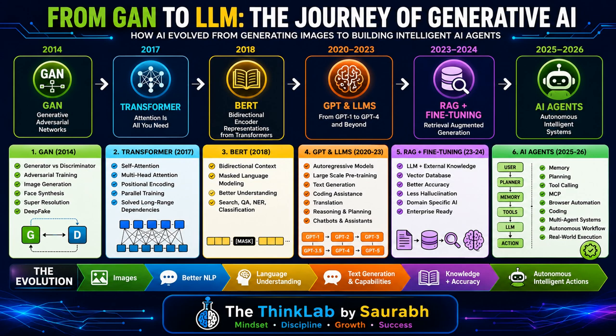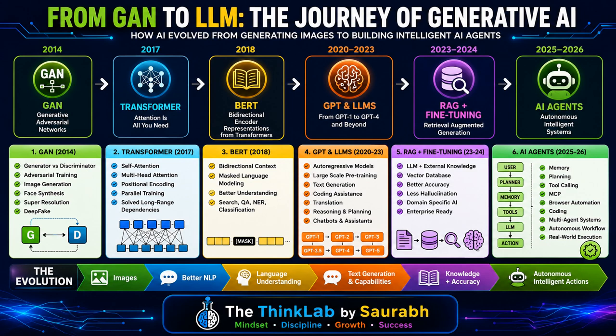Okay, so now we are going to conclude this video. Let's quickly recap the journey. GAN taught AI to generate realistic images. Transformer changed language processing with the self-attention mechanism, right? BERT enabled deep language understanding, right? GPT and LLMs brought together powerful text generation and reasoning.